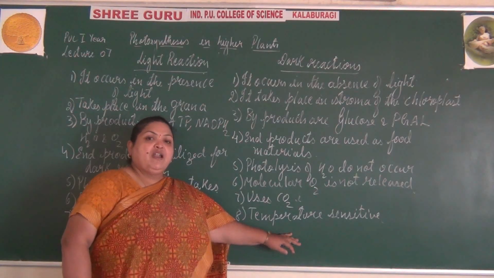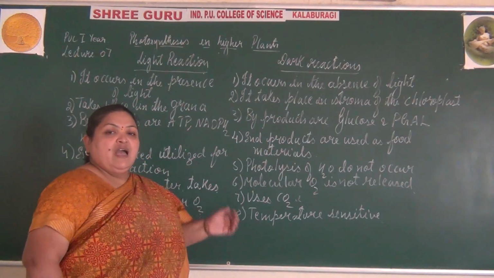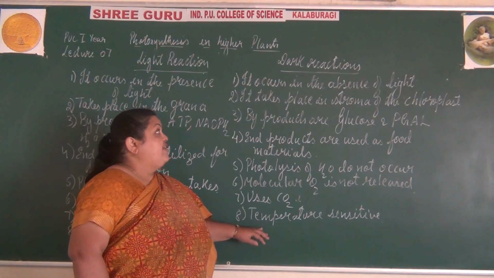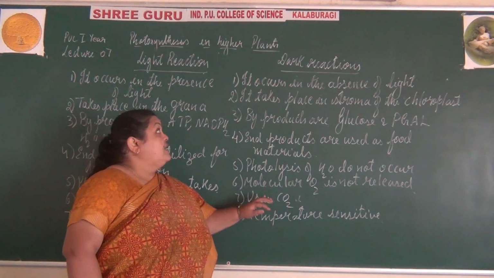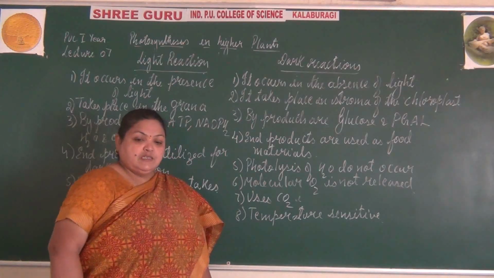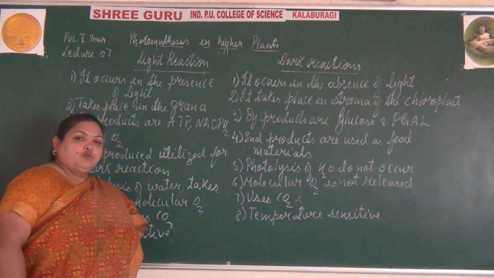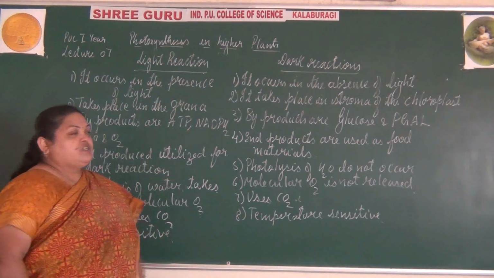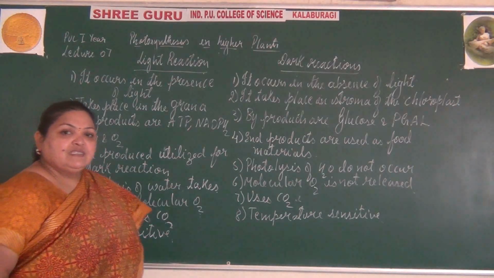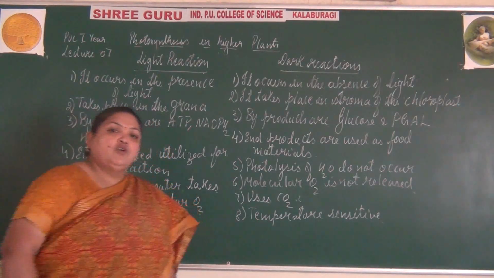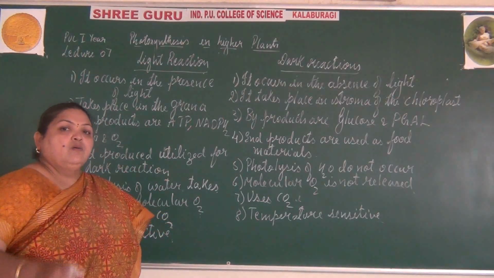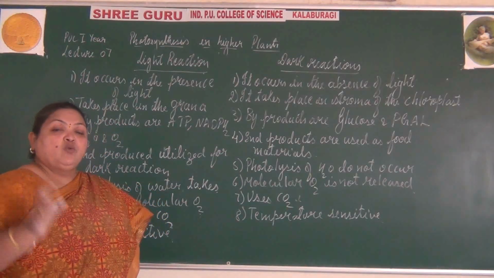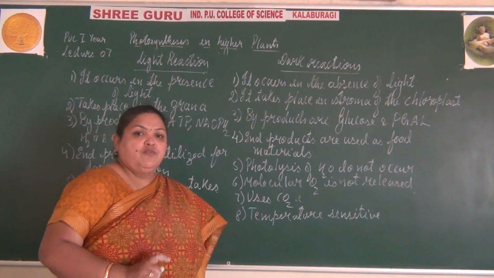Fluctuation in temperature, a high increase or a very low decrease in temperature, may affect the reactions. So the dark reaction is temperature sensitive. In this class we have gone through the C3 pathway, the C4 pathway, and the differences between the light reaction and the dark reaction. In the next class we will continue with photochemical oxidation, the difference between C3 and C4 cycles, and the factors that affect the rate of photosynthesis.